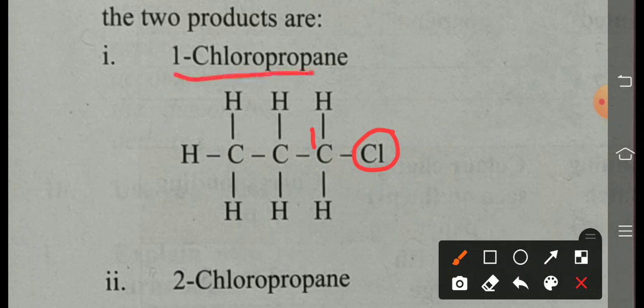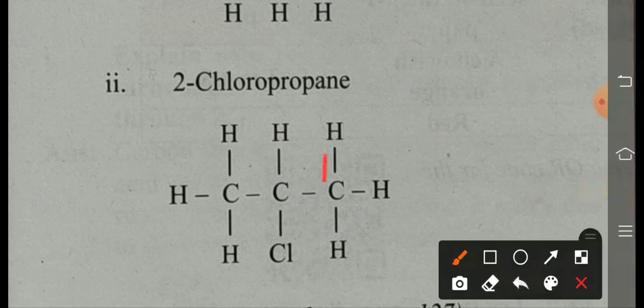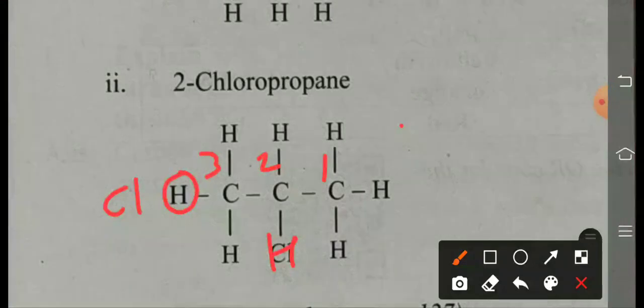So the first is 1-chloropropane. Second, 2-chloropropane. Numbering from any one side, 1, 2, 3, the middle carbon gets the number 2, so it is called 2-chloropropane. Any other possibility? Suppose we are writing like this, numbering from right to left, 1, 2, 3, and we write chlorine here, and H here. So it would be called 3-chloropropane.